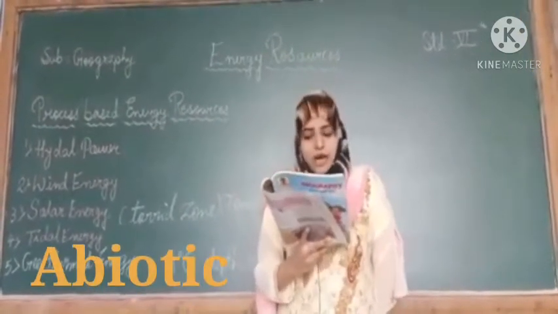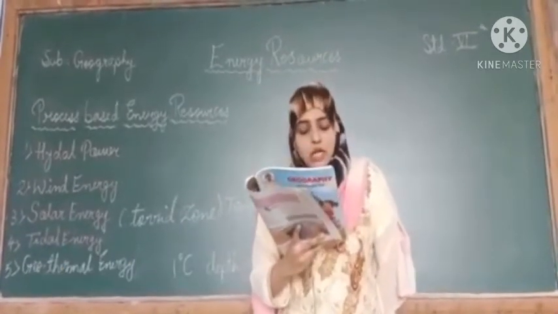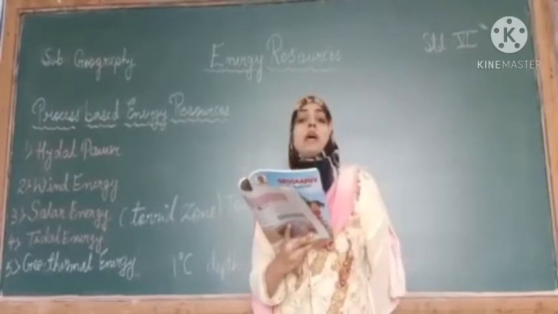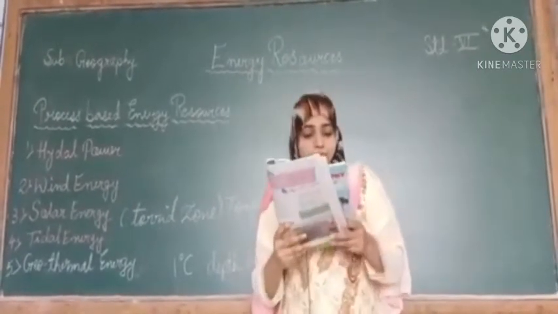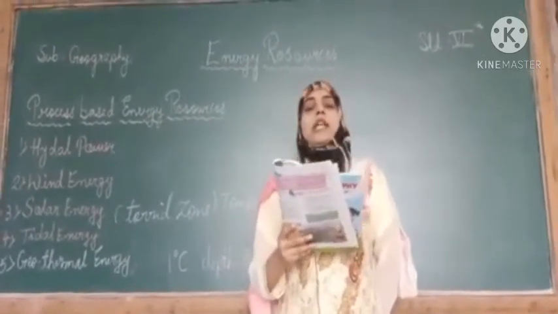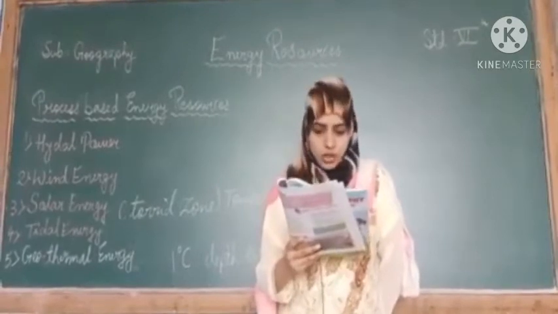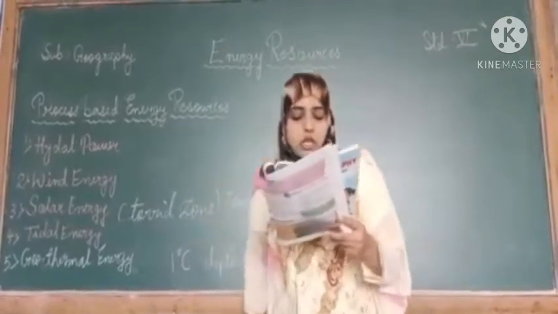They cause minimum pollution. They are also known as inexhaustible energy resources because they create minimum pollution.